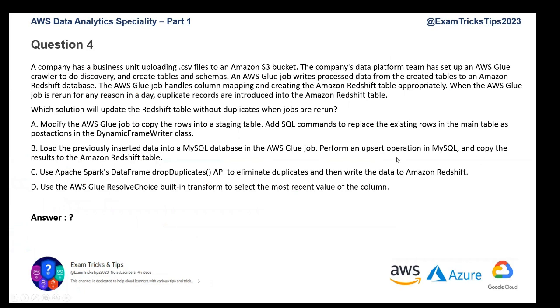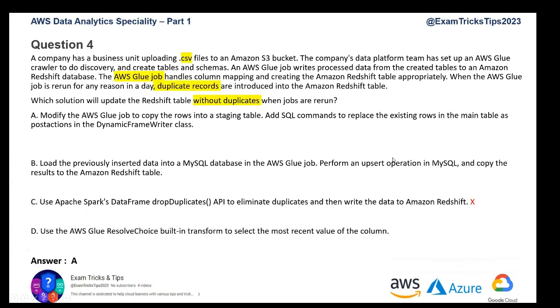So in this question, let's go through the keywords. CSV files are being uploaded to an S3 data bucket. There are lots of services involved here. An AWS Glue job is doing column mapping and inserting data into Redshift tables. And the problem statement is that duplicate records are being introduced in the Amazon Redshift table. The solution that you need to provide is how to insert the data without duplicates. That's your problem statement.